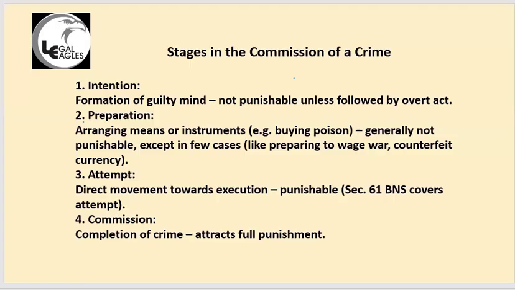Then commissioning of the crime, that entire crime is completed. Last stage, that crime is completed. First there is an intention, that is guilty mind, preparation, attempt, that is actus reus, then commission, that you have accomplished the crime. So these are the 4 stages of any crime. So this is the last stage, once the accused is successful in his attempt.